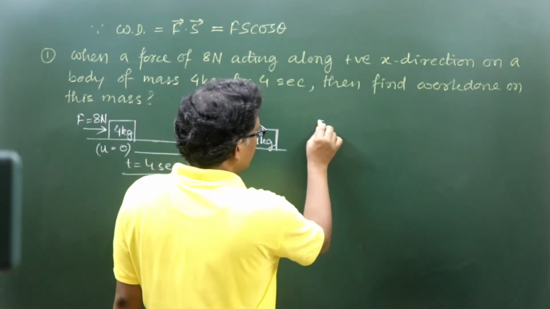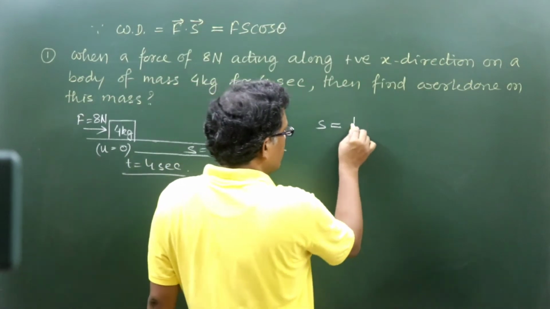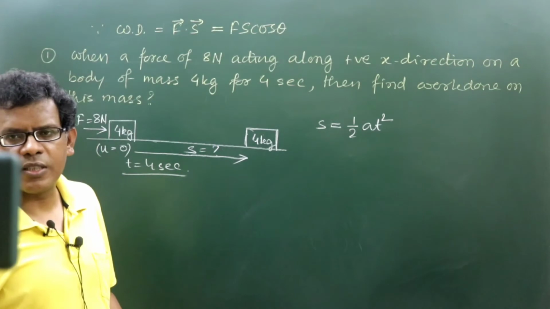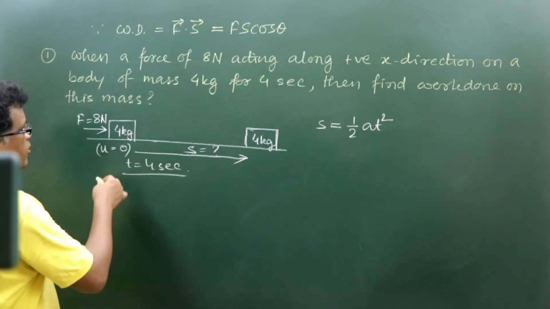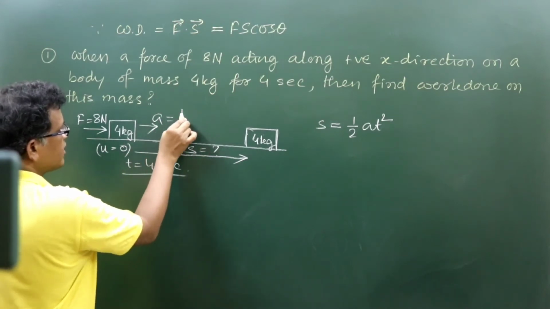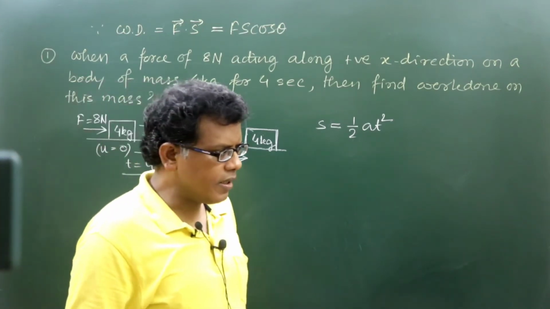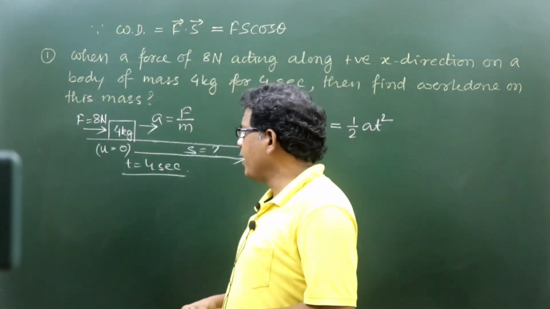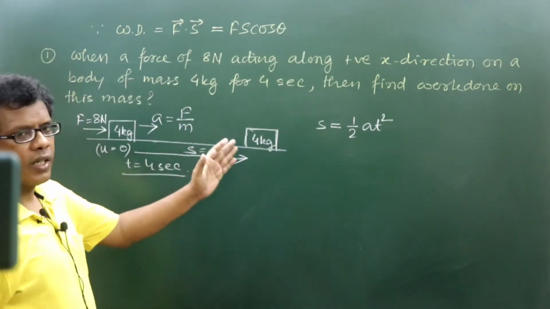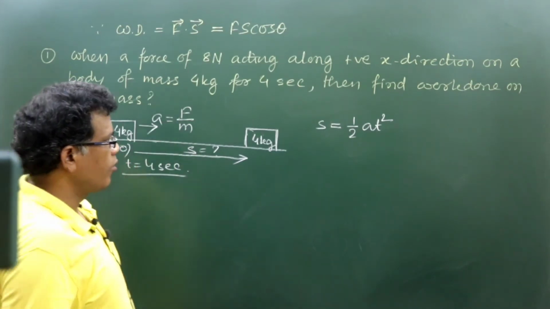So we know that knowing this displacement is important for us. So we can write down S is equal to half a t square as the displacement of this mass due to the force. Why? Because whenever a force acts on it, it produces acceleration, which can be written as force by mass, right? The acceleration achieved by the body with which it will travel for 4 seconds due to the applied force. So it will move with constant acceleration, and that will be F by m. So 8 by 4 it will be 2.